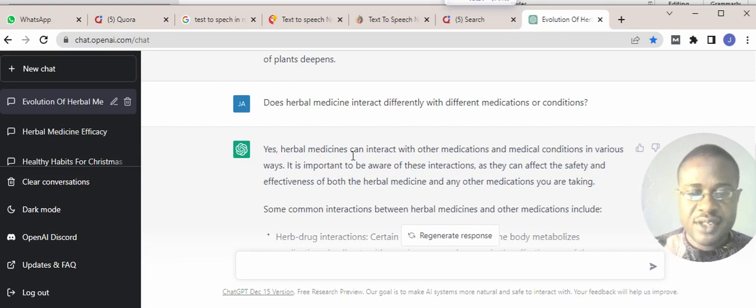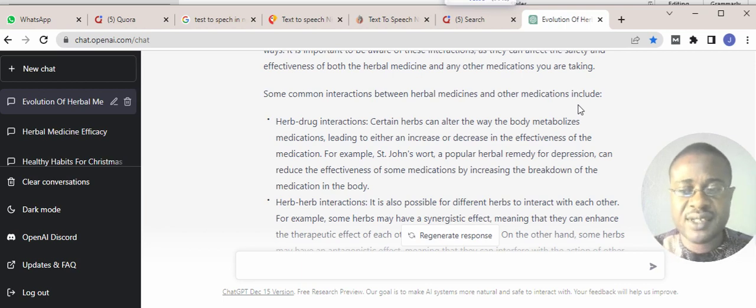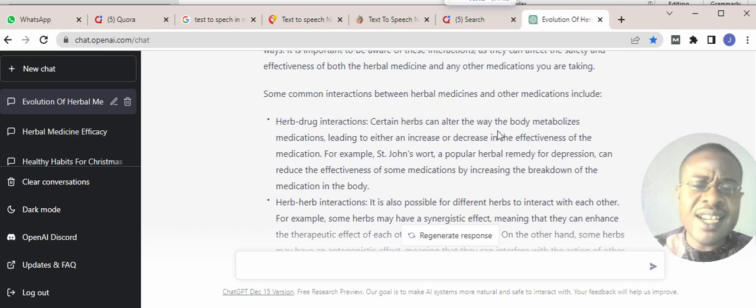It is important to be aware of these interactions as they can affect the safety and effectiveness of both the herbal medicine and any other medications you are taking. Some common interactions include herb-drug interactions. You see, it gives you the types of effects herbal medicine could have on other medications, and it also discusses each of these interactions. So the AI is perfect in giving answers to any type of question in this Quora space.